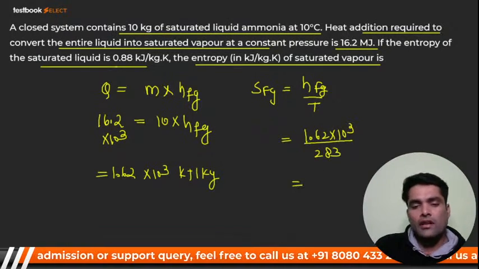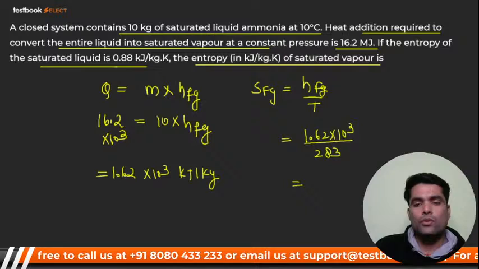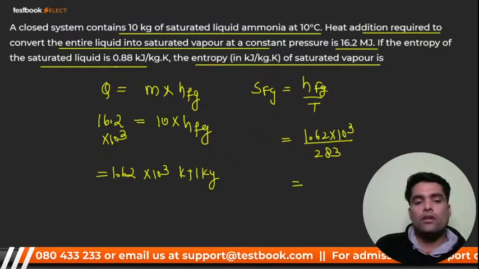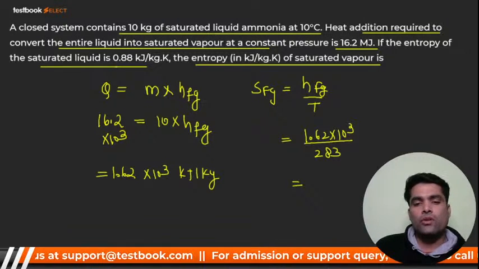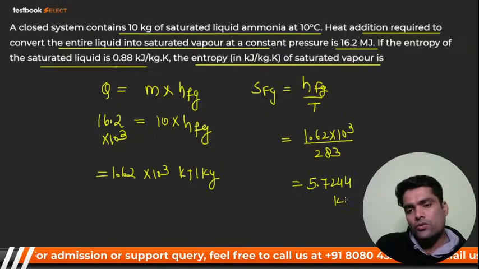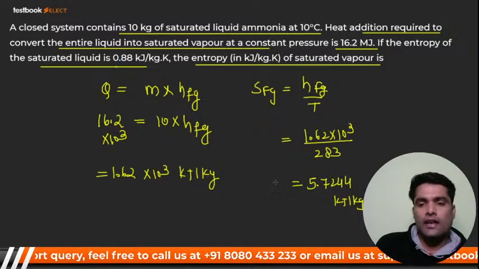So SFG will become, what is our entropy? That entropy should be 5.7244 kilojoule per kg Kelvin. This is what SFG comes to.